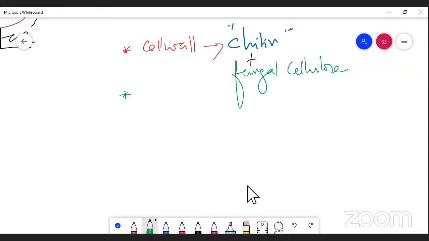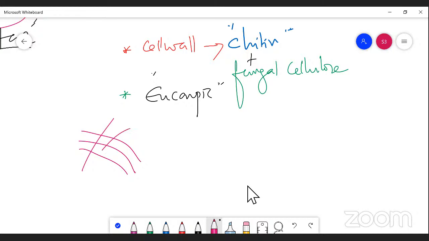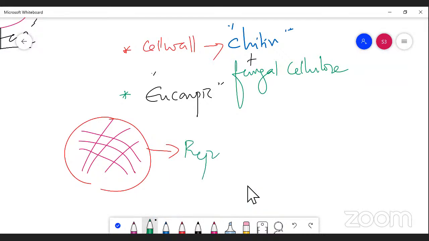And one more word I can say, about the body of the organism, right? Generally it is eucarpic in nature. What is eucarpic? Simply, if you take any mycelial part, now this is a mycelial or hyphae part. The whole structure which is going to develop into reproductive structure is called holocarpic.